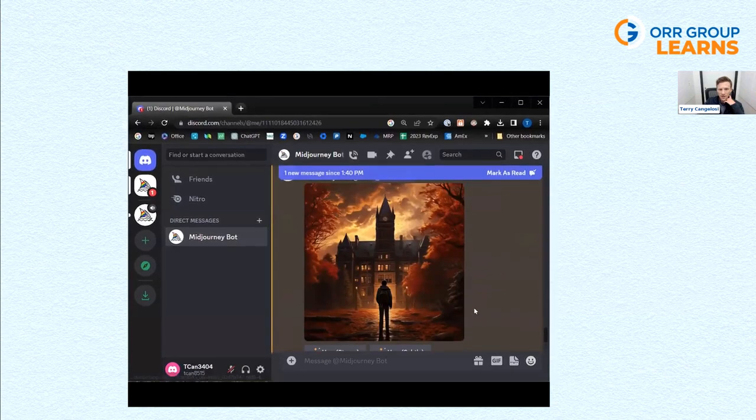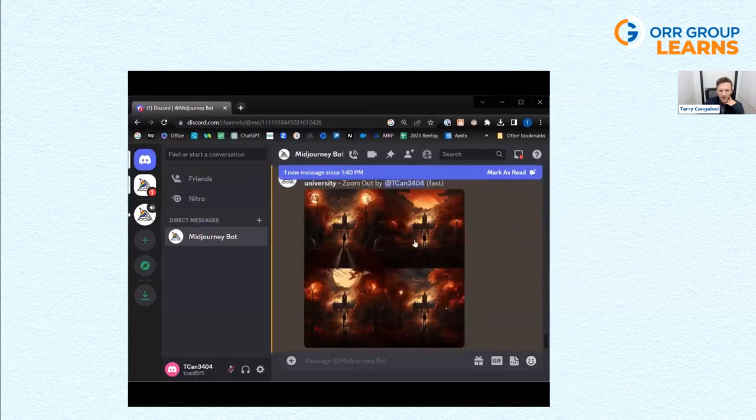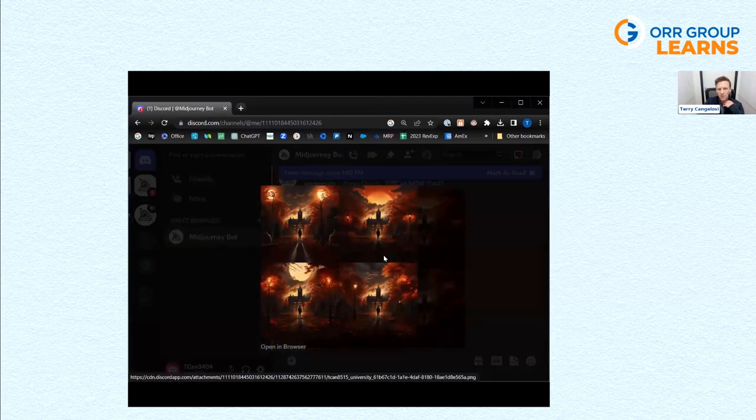So let's go back up here. And now what we can see is, I'm trying to do too much here, but now we've created this, the zoomed out version. So they took that same image and they zoomed it out farther.